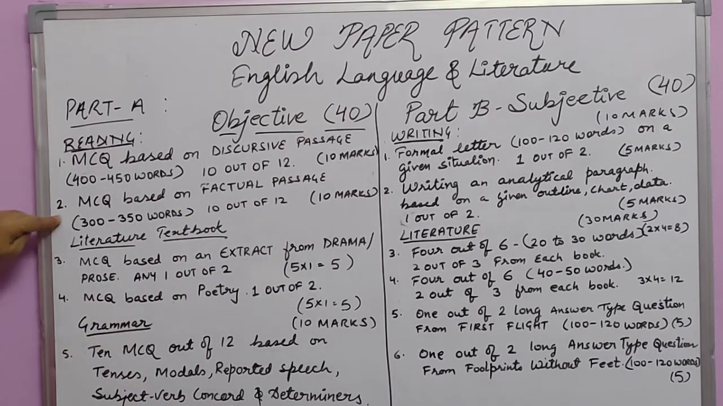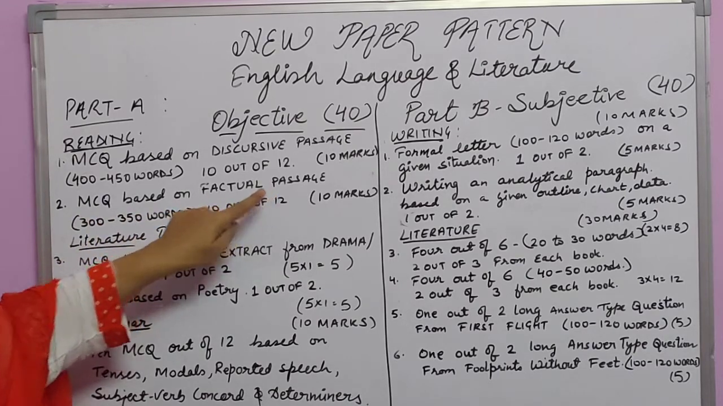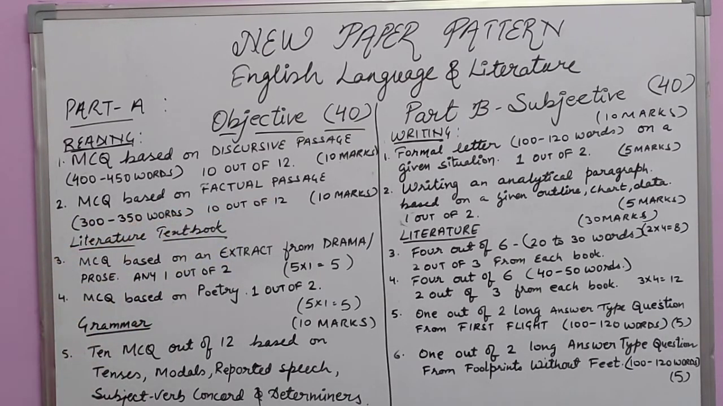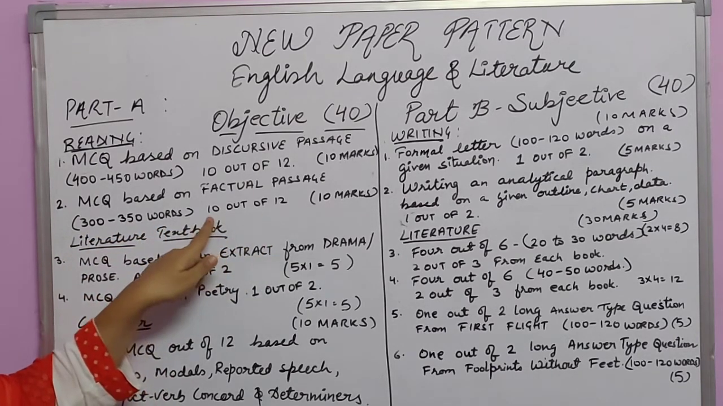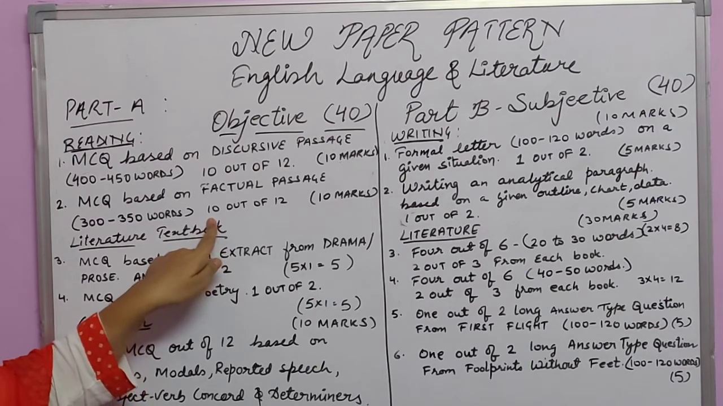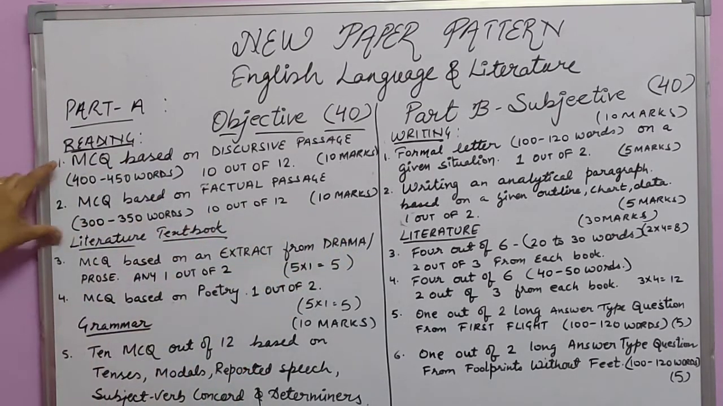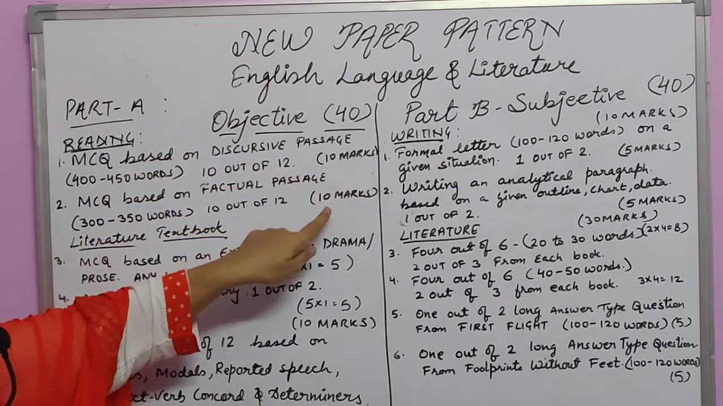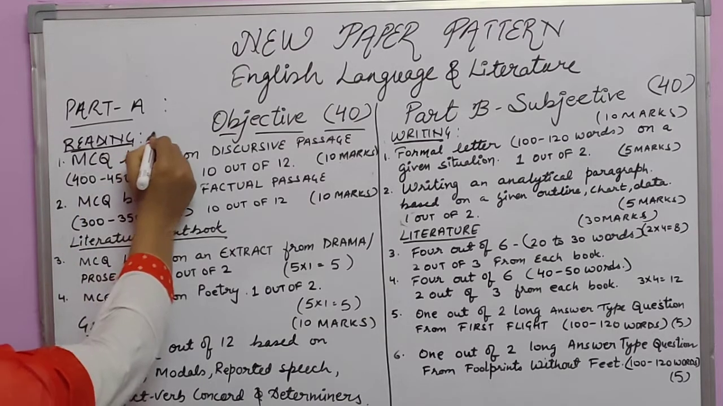Question number 2. Again it will be MCQ based on a factual passage. Factual passage means all that states facts. The word limit of the passage will be 300 to 350 words. Again you will be given 12 questions, students, and you will attempt 10 out of 12. So it will be 10 marks. So reading in objective, 10 plus 10 is equal to 20. So this reading will come for 20 marks.